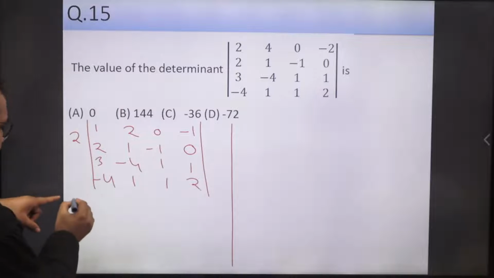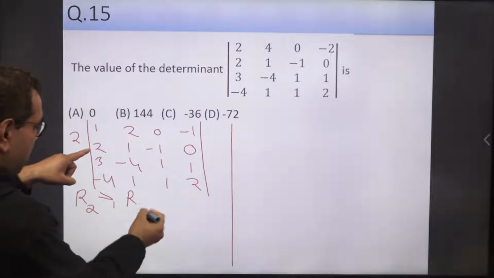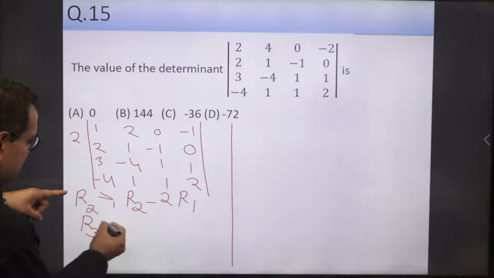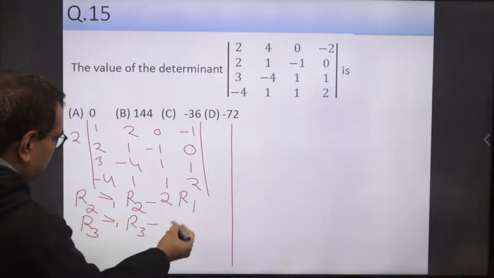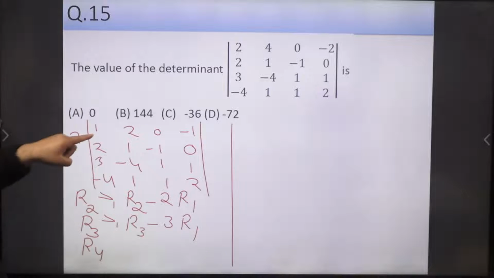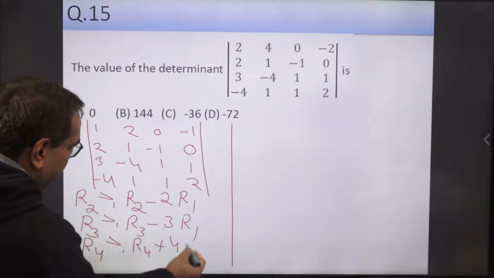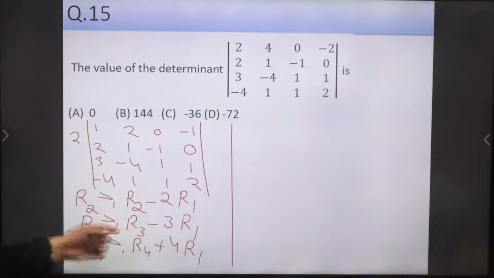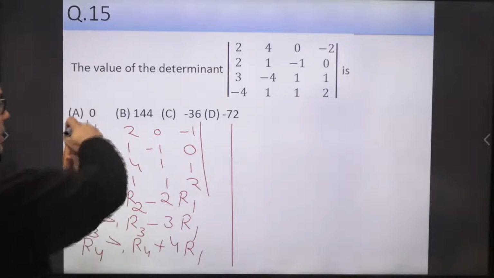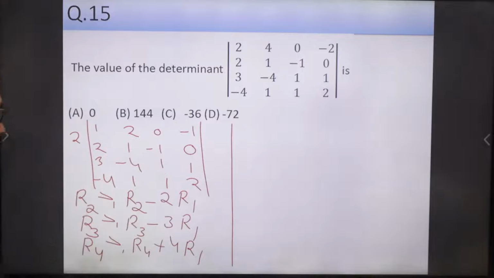Okay, so what you have to do now in this determinant: change R2 using R2 minus 2R1. Then R3 as R3 minus 3R1, and then R4 you have to make 0 here with the help of this, so R4 as R4 plus 4R1. Using this you will get 0, 0, 0, expand along the first column, and then you will get a 3 by 3 determinant directly, this one. Evaluate that.